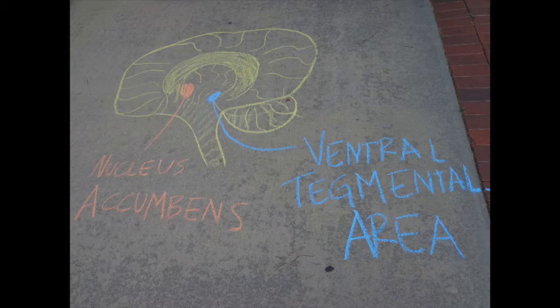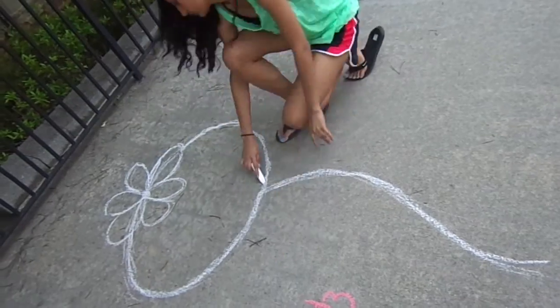Structures in this pathway include the ventral tegmental area in the midbrain and the nucleus accumbens in the basal ganglia. The ventral tegmental area synthesizes dopamine and its neurons project to the nucleus accumbens. This pathway influences the hippocampus, amygdala, and prefrontal cortex in memory, emotion, and decision-making, respectively.